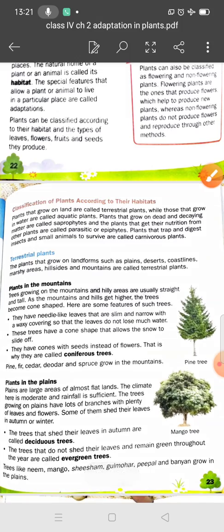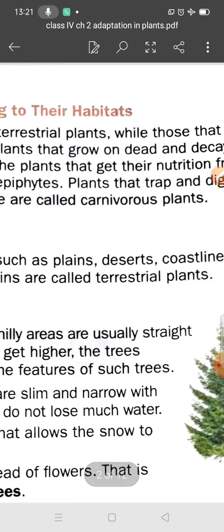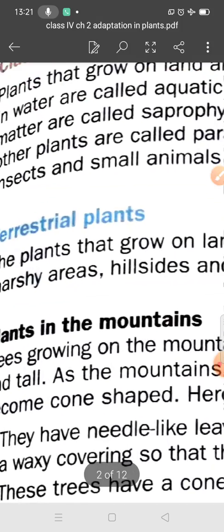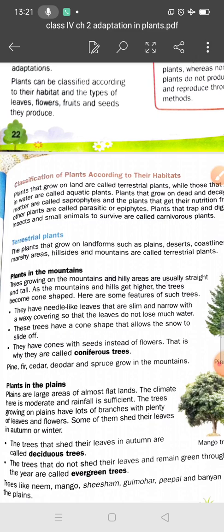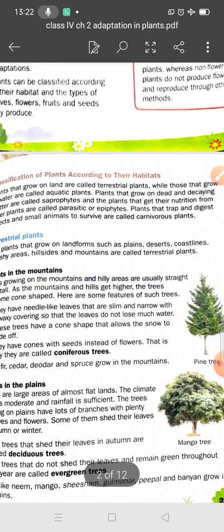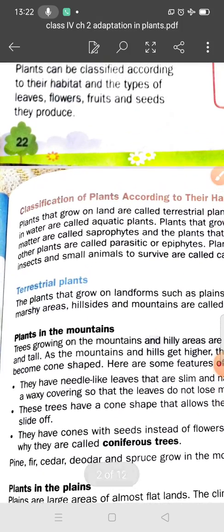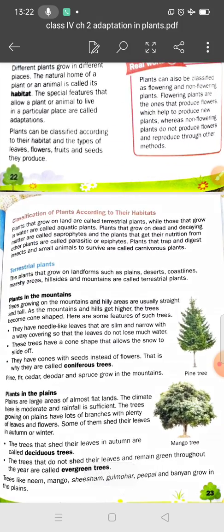Students, the plants that grow on landforms such as plains, deserts, coastlines, marshy areas, hillsides and mountains are called terrestrial plants. What are these terrestrial plants that grow on landforms? Plains, deserts, coastlines, marshy areas, hillsides, mountains. So first we will discuss plants in mountains.